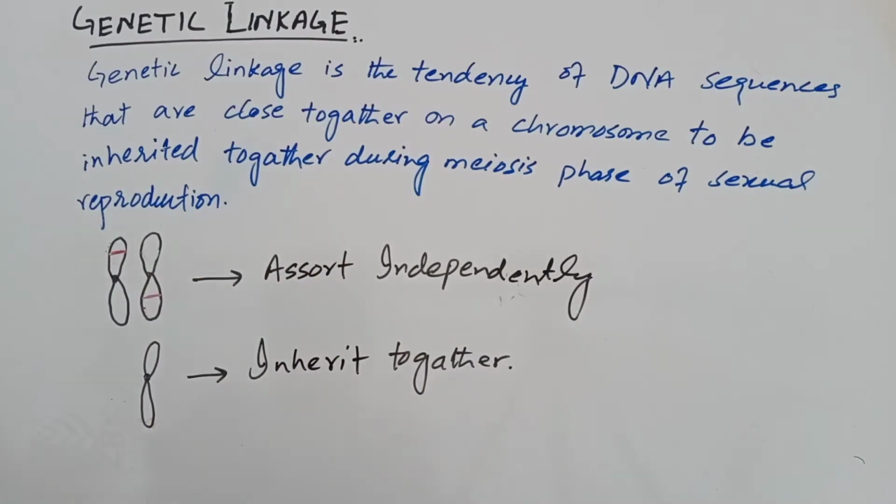But when the genes are present on the same chromosome and they are fairly close together, then they tend to be inherited together. It means they do not follow the law of independent assortment. So the genes which are located close to each other are called linked genes, and their inheritance is called genetic linkage.